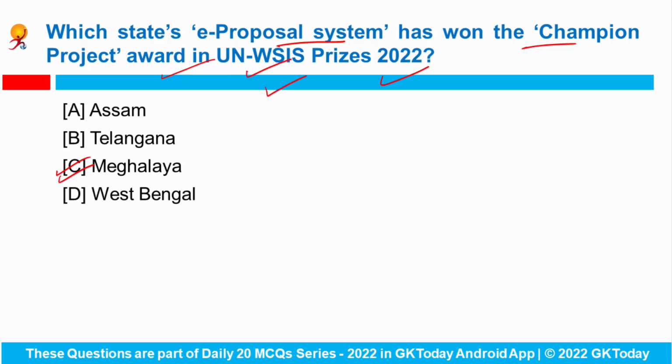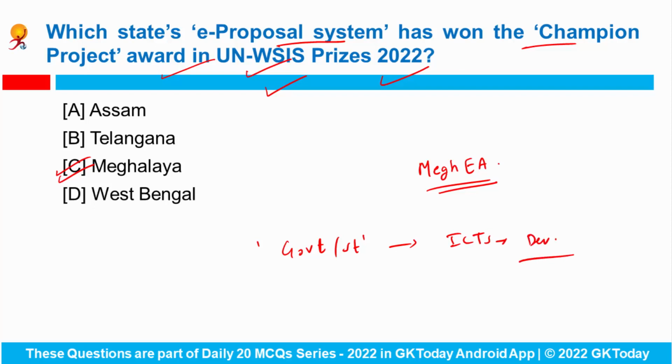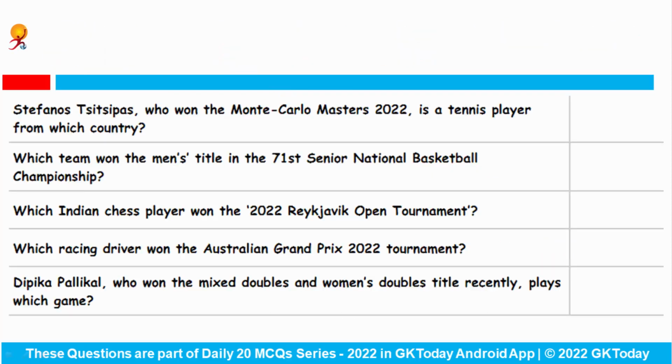So this system is a part of Meghalaya government's flagship program, Meghalaya Enterprise Architecture, and Meghalaya's project was awarded as champion project in the category the role of governments and all the stakeholders in the promotion of ICTs for the development. Okay, let's see some of the important sport related current affair.